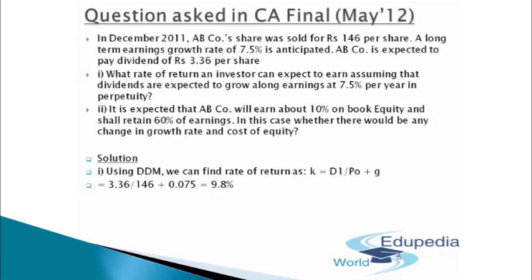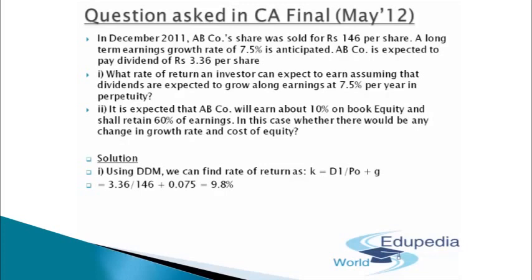Why? Because you have a retention ratio of 0.6 over here, that is 60% of the earnings, and you can earn 10% on that as book equity. So that will come out to be 6% in this case. So if the growth is 6%, return on equity is 10%, and retention ratio is 60%, I can finally compute the cost of capital as dividend 1, that is 3.36, which is provided in the question, divided by P0, that is 146, plus the growth rate which we just computed as 0.06.